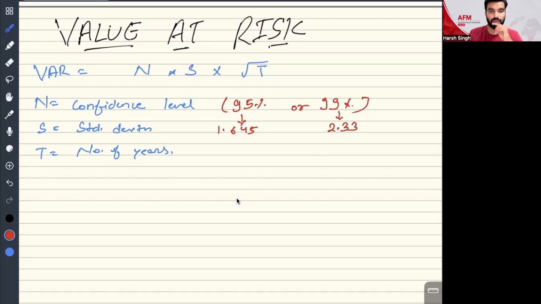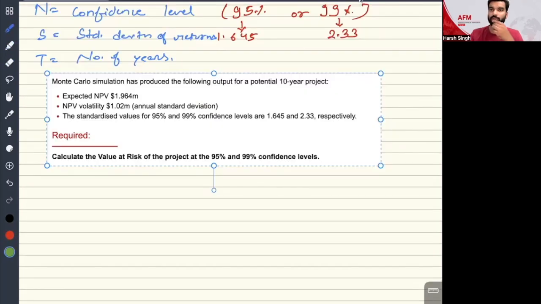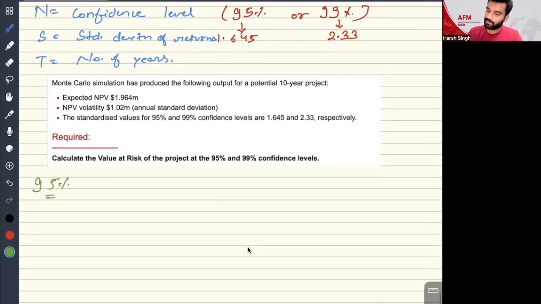Now, we have one question, everyone, for the same, with the standard deviation of returns. So let's start solving this question, everyone. Value at risk. We have to solve it for two levels, everyone: 95% confidence level and 99%. So let's solve it for 95% first.